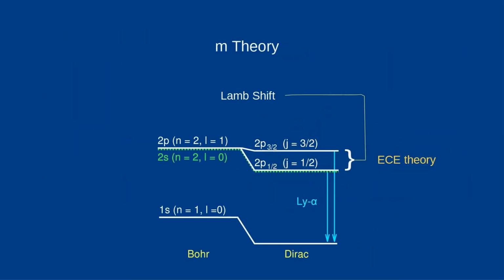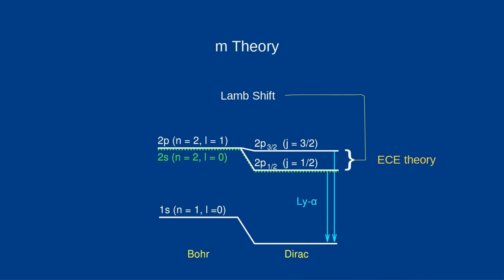We have already mentioned that ECE theory has succeeded in unifying quantum mechanics with general relativity. This can also be realized using M theory. The M theory describes the influences of the vacuum, that is spacetime, on matter. This results in corrections in the wave functions, and physical processes that were previously difficult to understand can now be made more comprehensible.